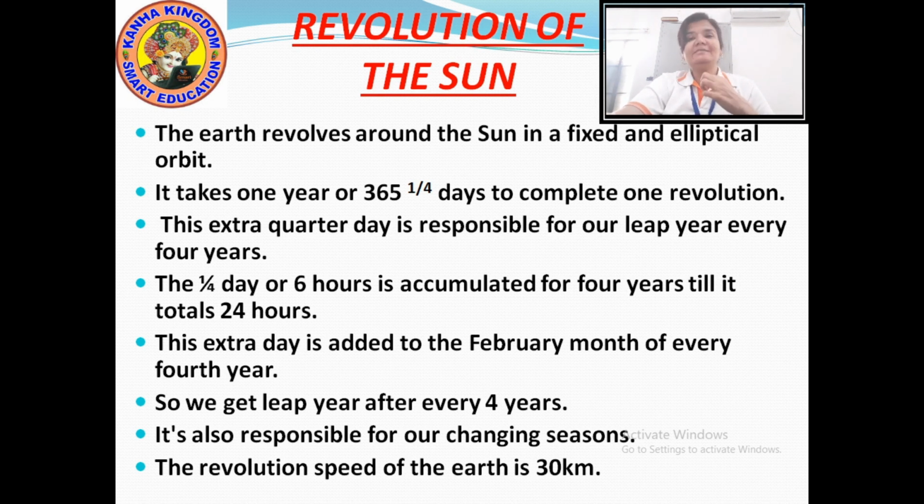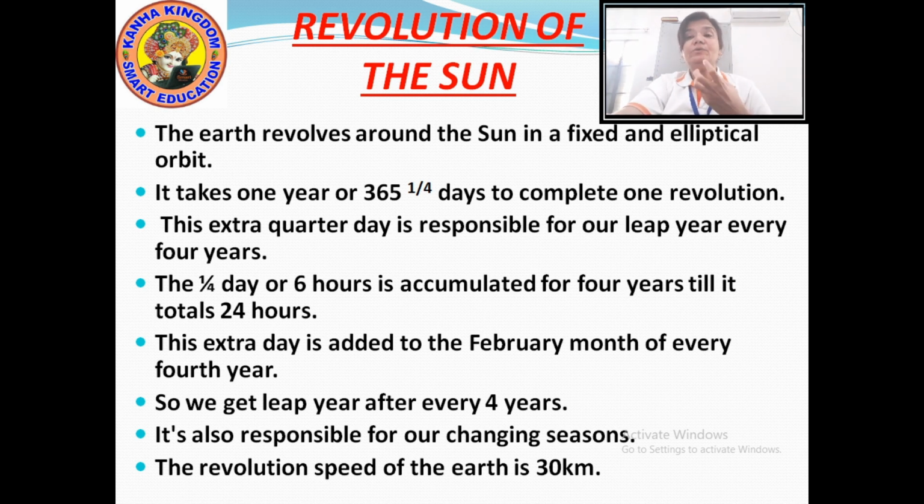And this revolution takes 365.14 days. You say that the earth takes 365 days, but in truth it takes 365.14 days to complete one revolution around the sun.